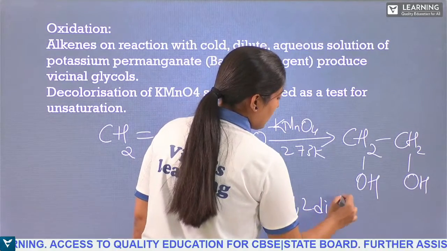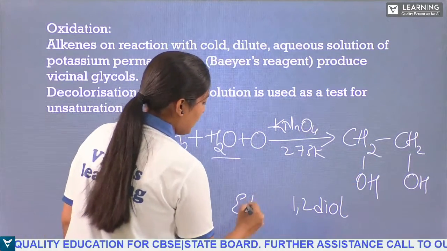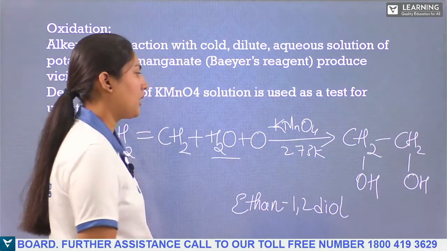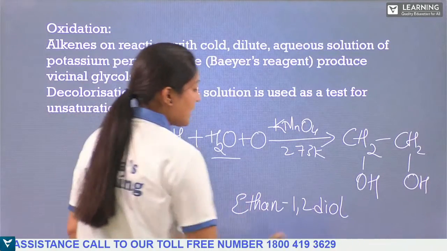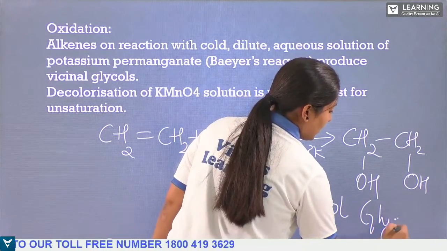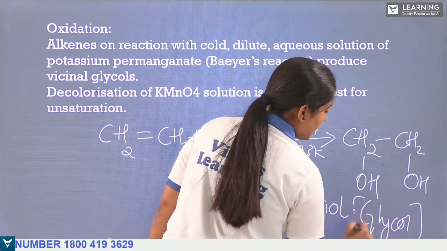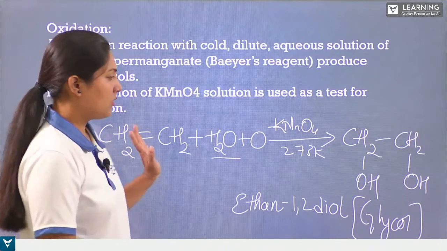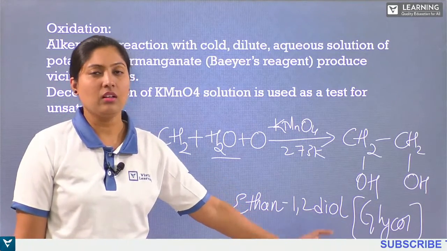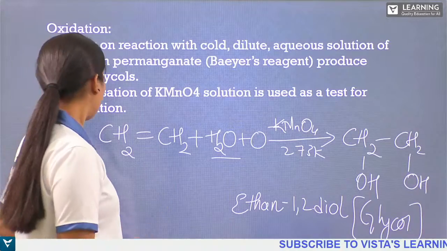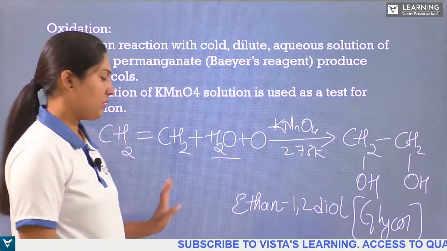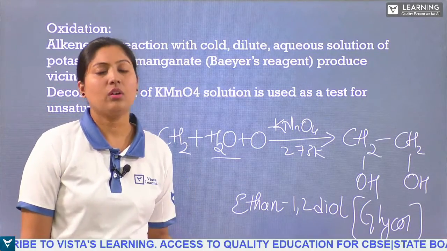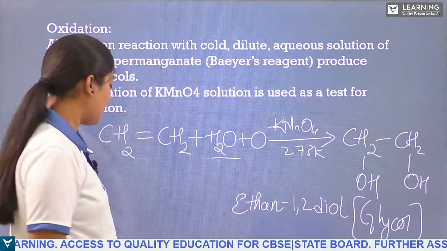diol. For what? We have ethyl. So ethane-1,2-diol, or generally we can say this as glycol. We call it glycol. Notice? They can ask you for the production of glycol according to this oxidation of alkene, right? Or alkene when reacted with cool KMnO4, what happens at 273 Kelvin?